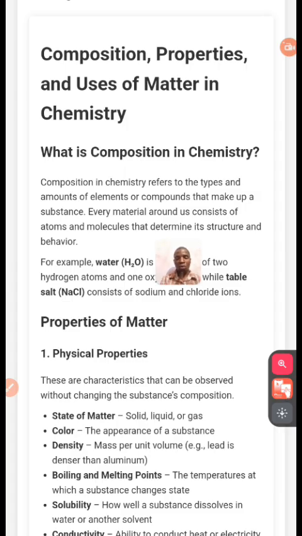Now, another example of a compound is salt. You can see it here. Can you see it now? The salt is NaCl. That's salt, the combination of sodium plus chlorine. When they combine together, they give us what? They give us salt. Are you hearing now? What forms salt is sodium and chlorine. That's what they call chloride. Are you getting me now?